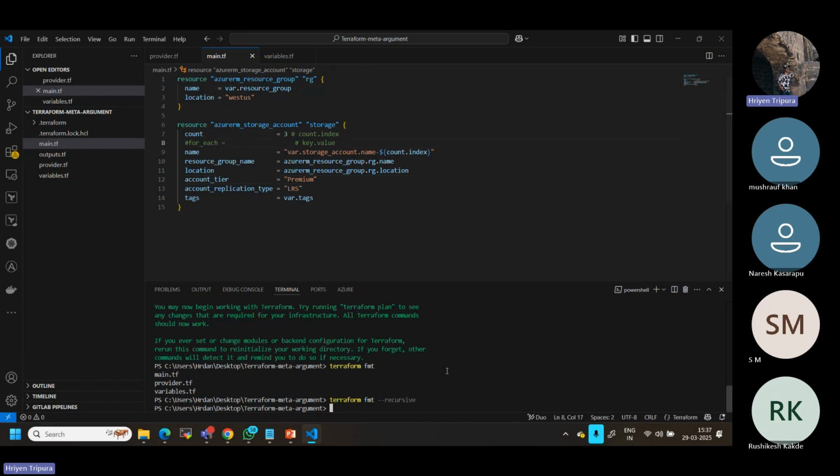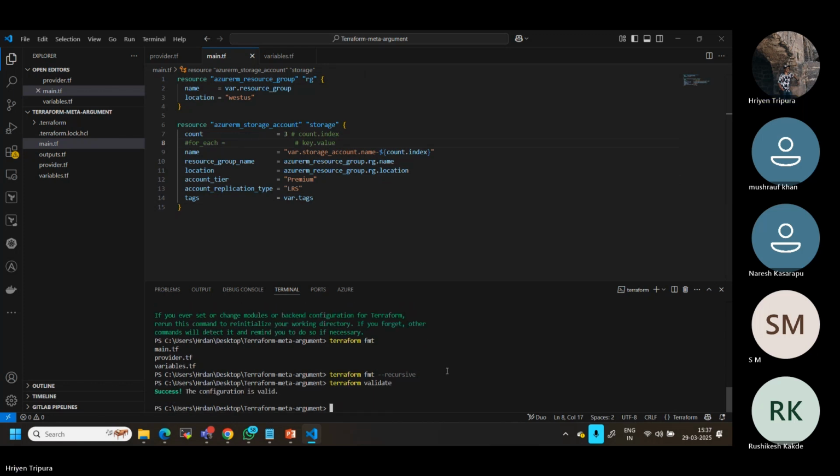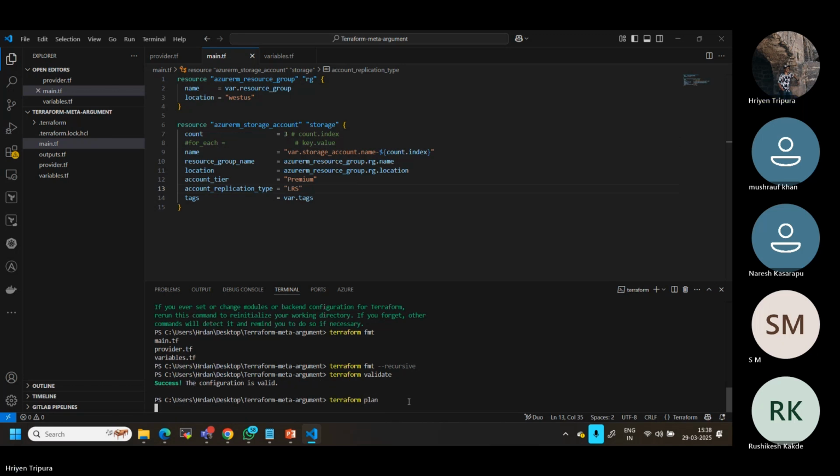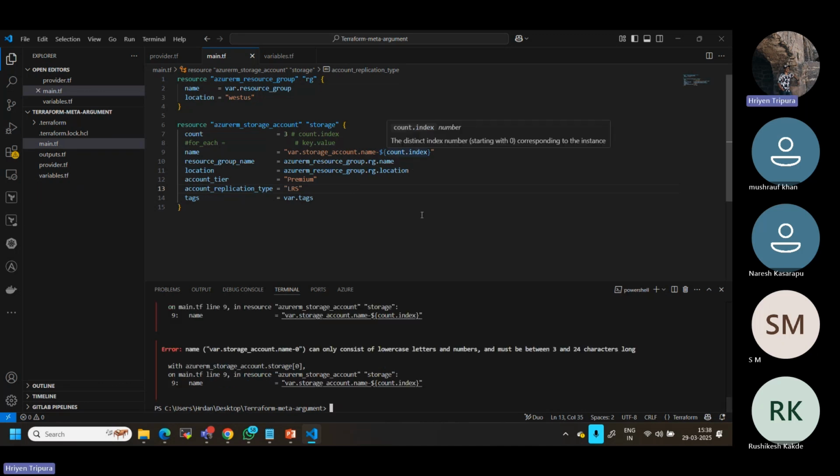Now let's see. If you run terraform validate, you can check if there is an issue in your code. The code is looking good. We have not done many changes, but let me run terraform plan. If you want, you can check it. Now you can see the three storage account names in one resource block. Only the index numbers are going to change.